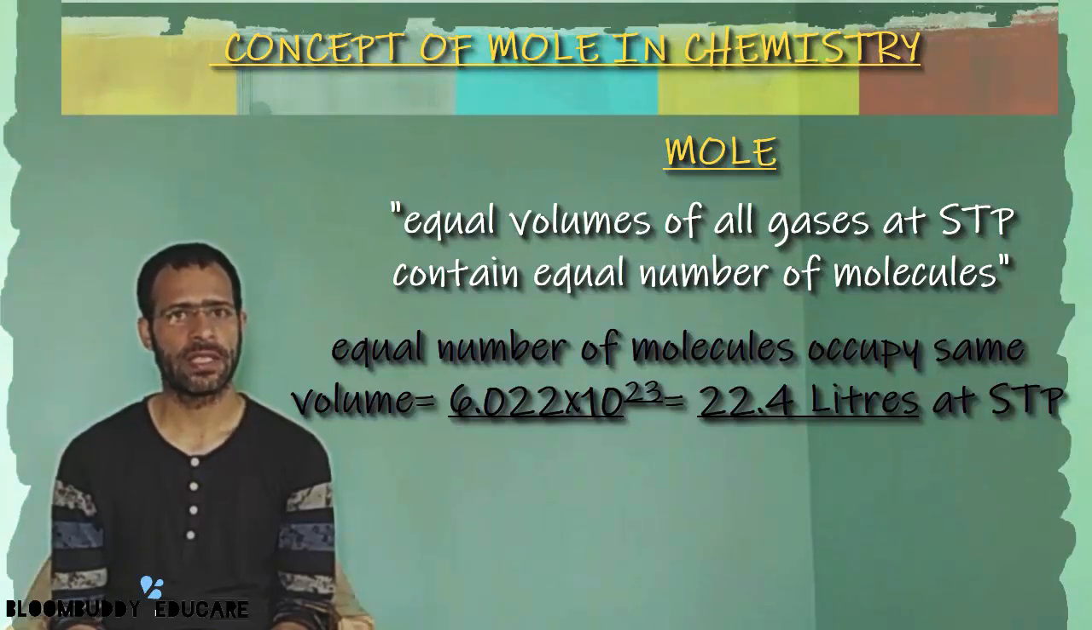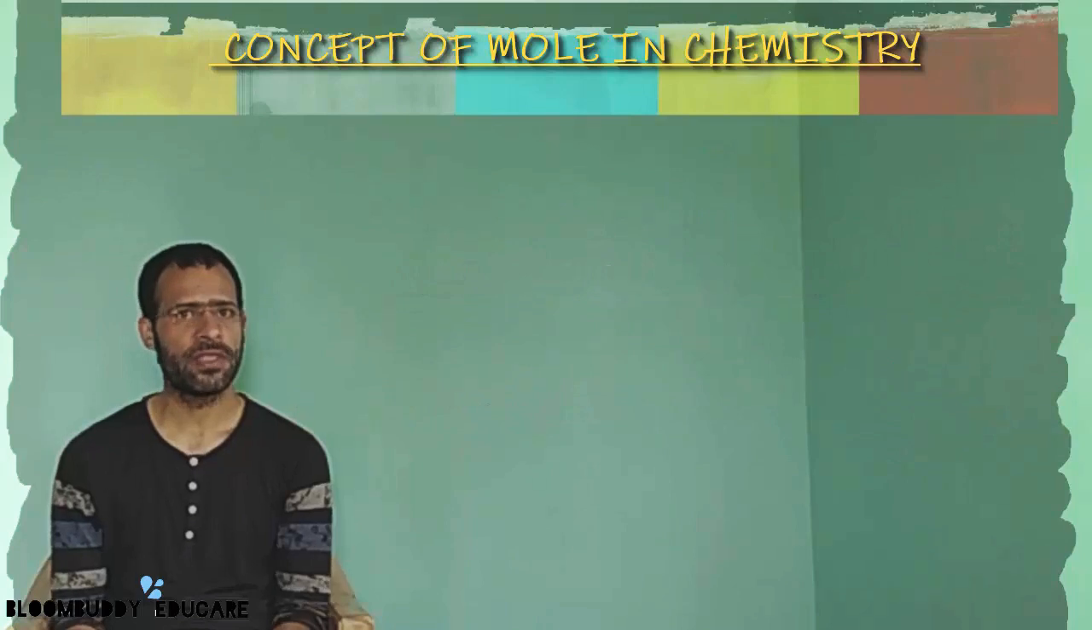In other words, we can say that the Avogadro number of molecules of all gases at standard temperature and pressure always occupy 22.4 liters, and we also know that this is always equal to 1 mole. That means 1 mole of a substance can be defined in a variety of different ways. So let's see in how many ways we can define the mole.